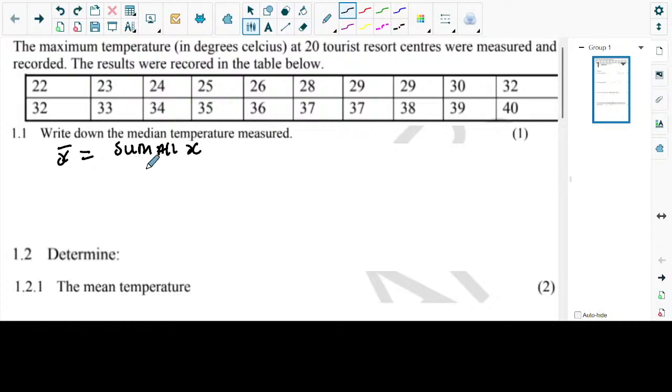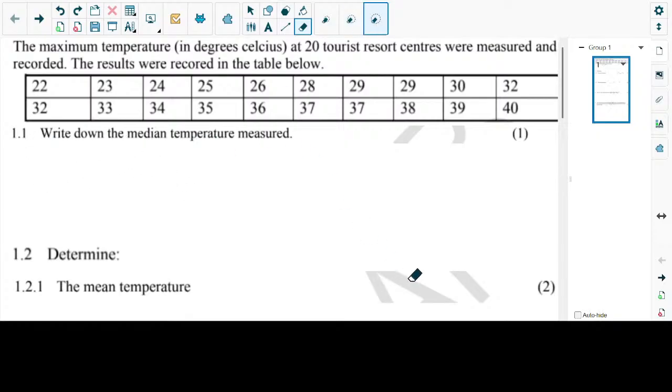Now for grade 10 learners, they need to know how to calculate the sum. They can say 23 plus 22, and so on, and just add all those different values and get the sum. But we're at the daily dose, and we like using technology. So we're going to show them how to use technology so that they can get these values that they're looking for. That means we're going to need a calculator. Okay, let's go to our calculator.